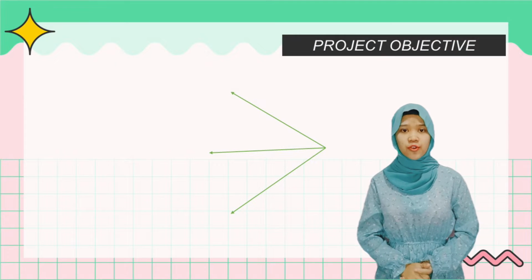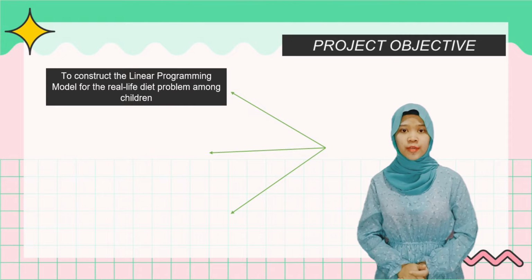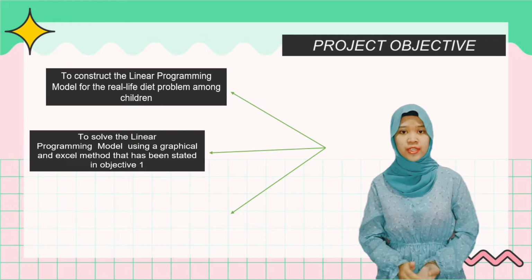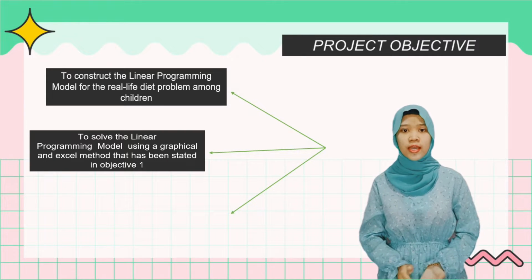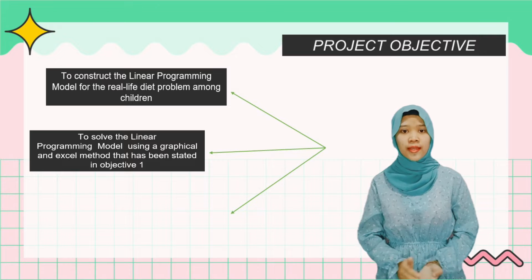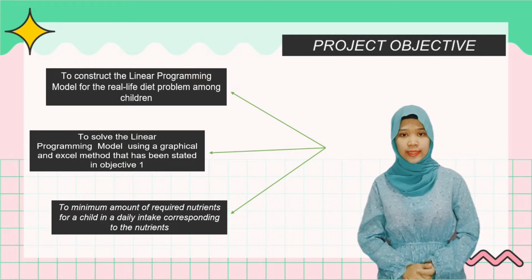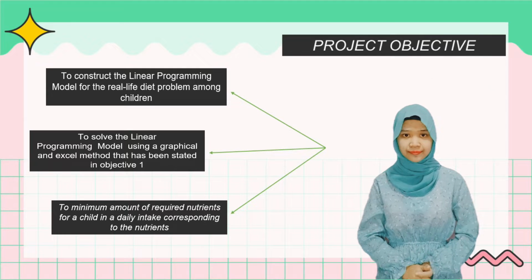The objectives for this project are, first, to construct the linear programming model for a real-life diet problem among children. Second, to solve the linear programming model using the graphical and Excel methods. Third, to determine the minimum amount of required nutrients for a child in a daily intake corresponding to the nutrient.